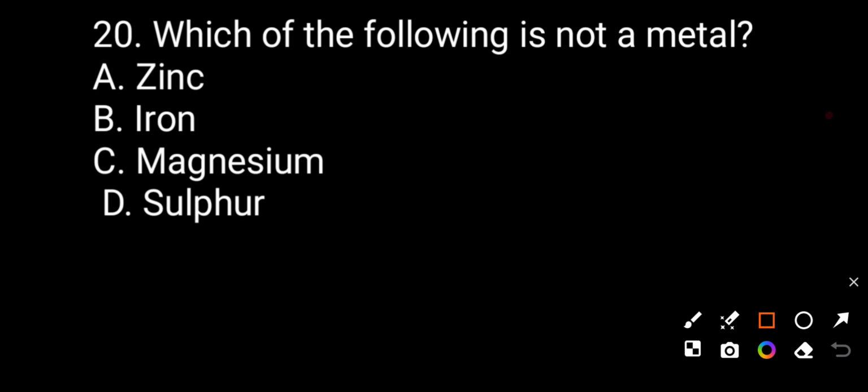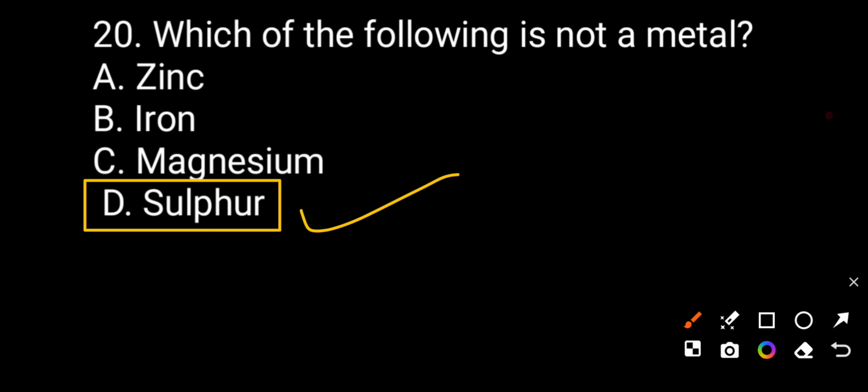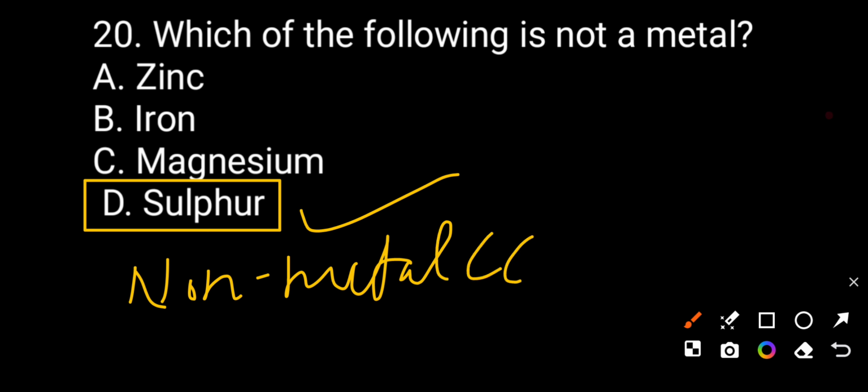Today we see the last question, number 20. Which of the following is non-metal? We want to know which of the following is non-metal. Option A, zinc. Option B, iron. Option C, magnesium. Option D, sulfur. The correct answer will be sulfur. Sulfur is not a metal. It means sulfur is a non-metal.